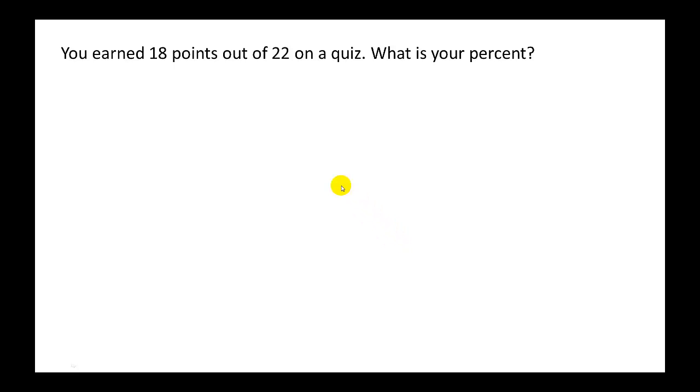If you earned 18 points out of 22 on a quiz, what is your percent? So what this tells us is our score is 18 points. The total was 22 points. To find the percent, we're going to divide.